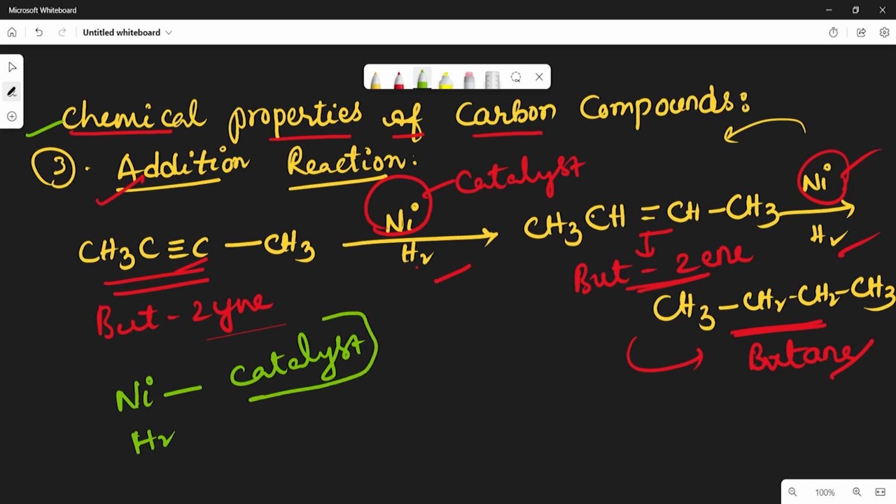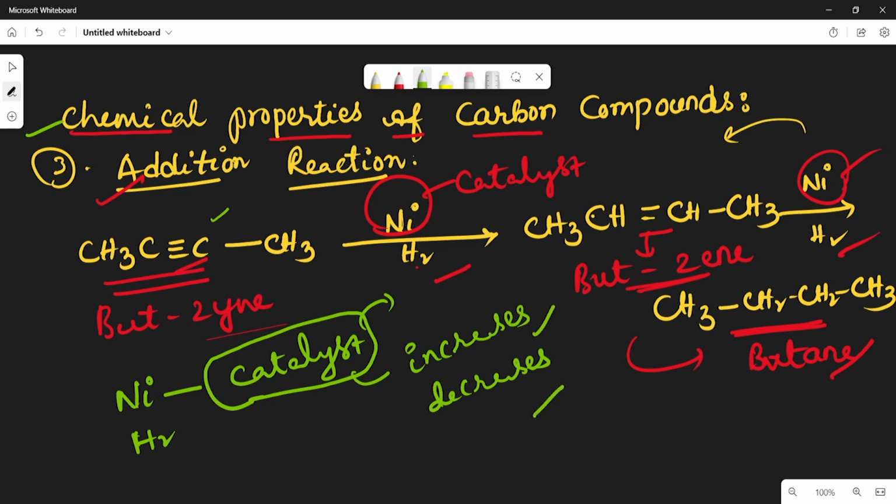So catalyst means a substance which regulates, whether it increases or decreases, the rate of reaction, but it is not involved in that reaction. See, if you observe the reaction, in the reactant or product there should not be involvement of nickel, but it should initiate the reaction, which means it increases or decreases the rate, but it is not participating in that reaction itself. So this is called a catalyst.